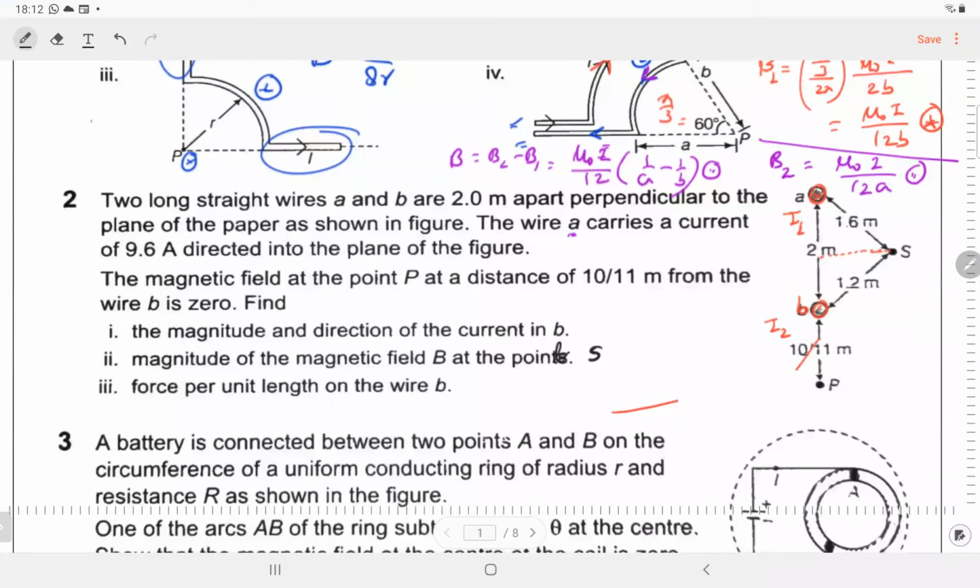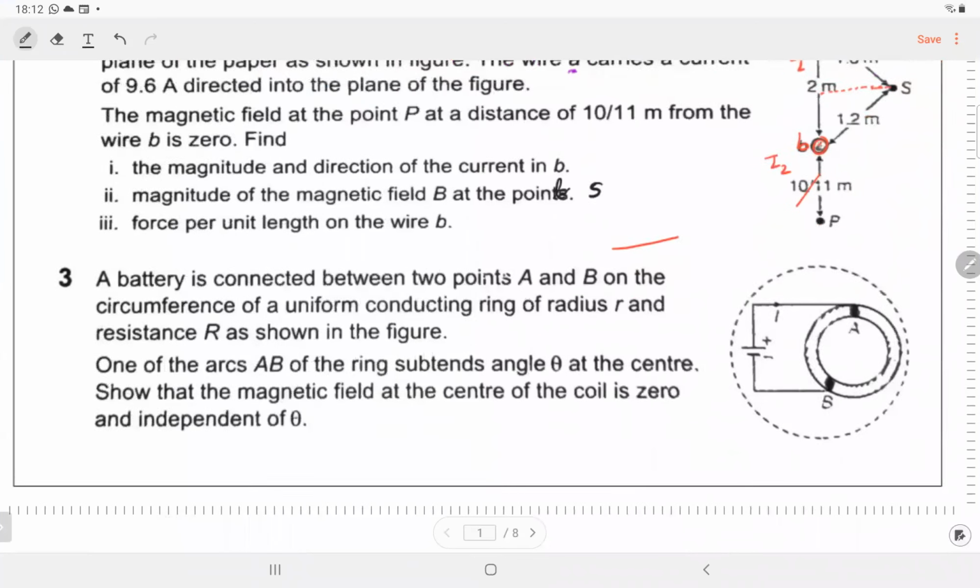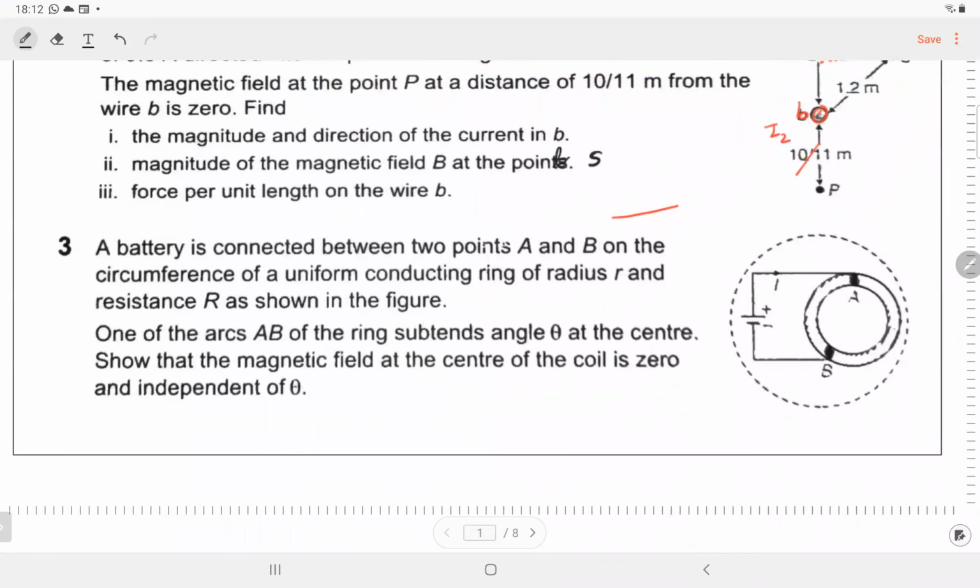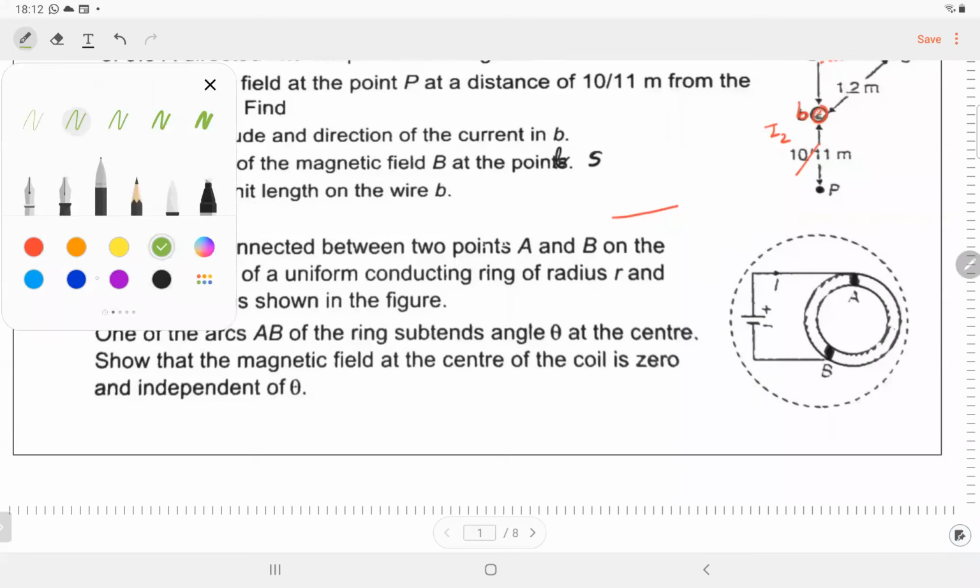We leave the third part for now, and we have not done the fourth part. Question number 3. A battery is connected between 2 points A and B on the circumference of a uniform conducting ring of radius R and resistance capital R, as shown in the figure. One of the arcs AB of the ring subtends an angle theta. Show that this we did last class only, I think. So we have done it last class.